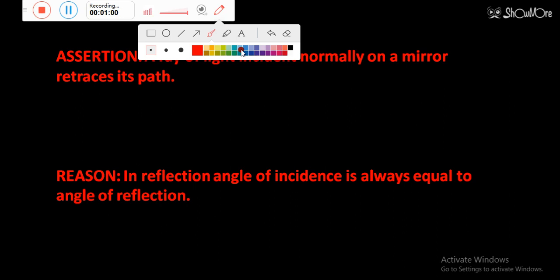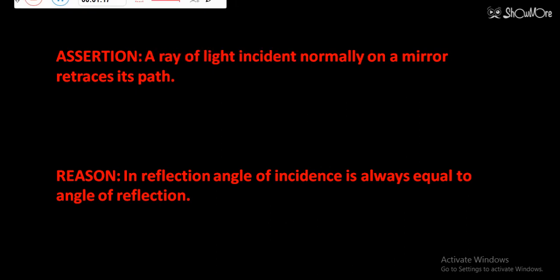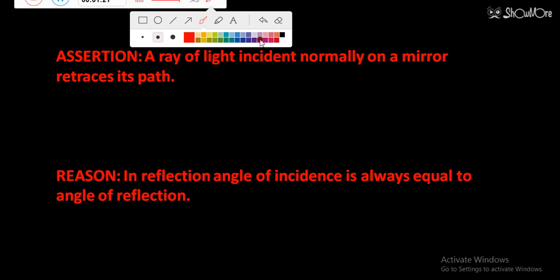Option A will be the answer when both assertion and reason are correct, and the reason is the correct explanation of the assertion. We will discuss the other options later on. I hope you all know the options very well, because you have gone through the questions of biology and chemistry also. So let's start without wasting any more time.